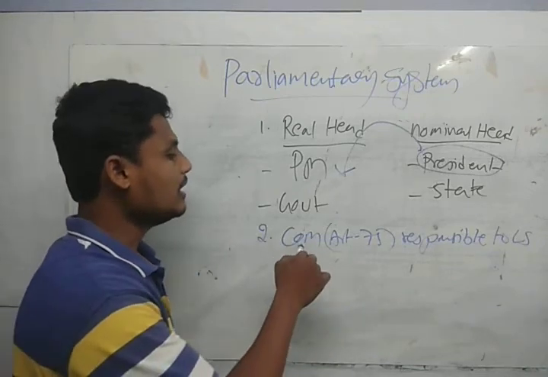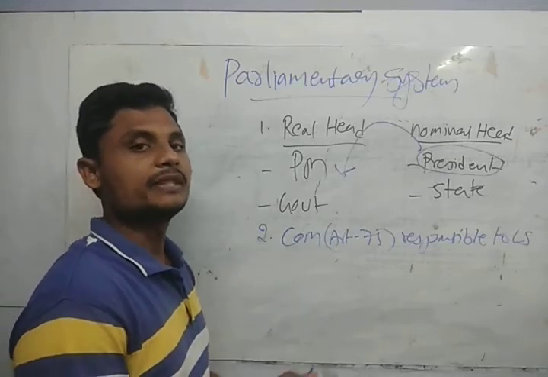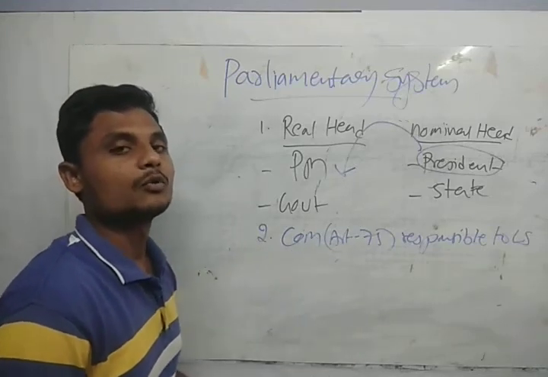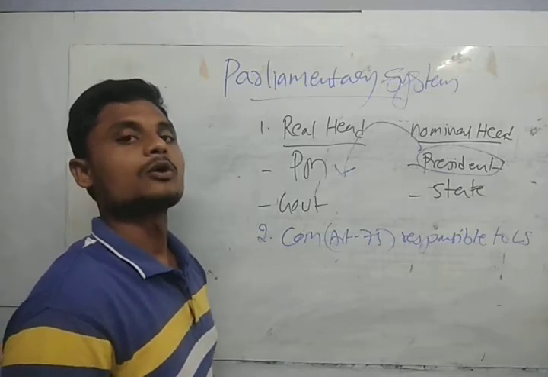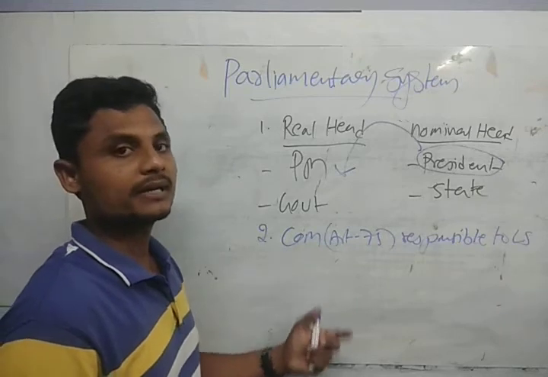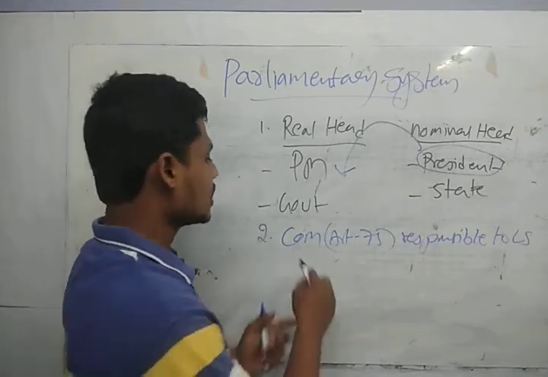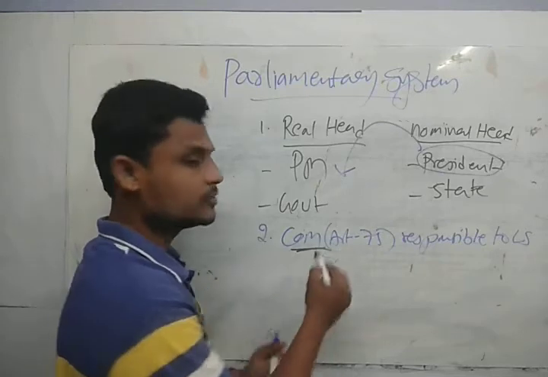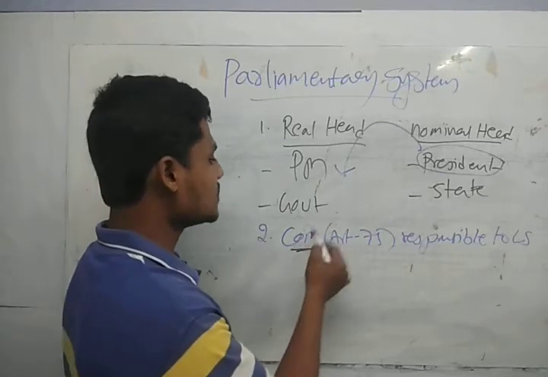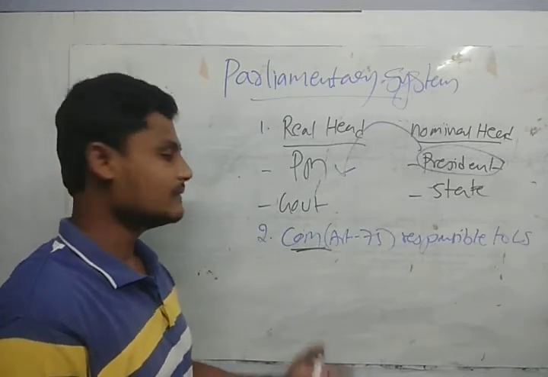If they are out of their duty, they fall, and we go for the no confidence motion. If they can't prove the majority in the parliament, then they have to bring down their government, guys. That's why the council of ministers' duty is not individual, it is a collective duty. They are responsible to the Lok Sabha. This provision we have in our constitution.